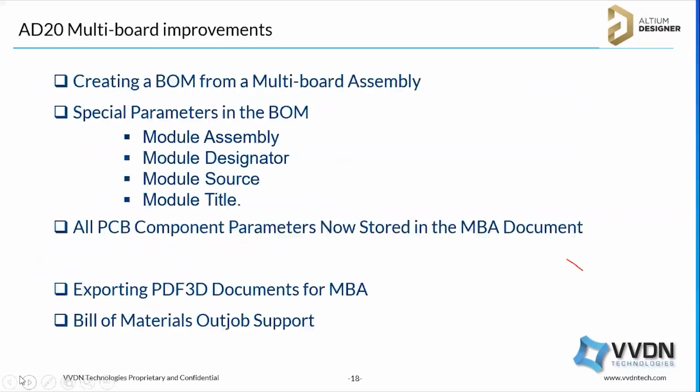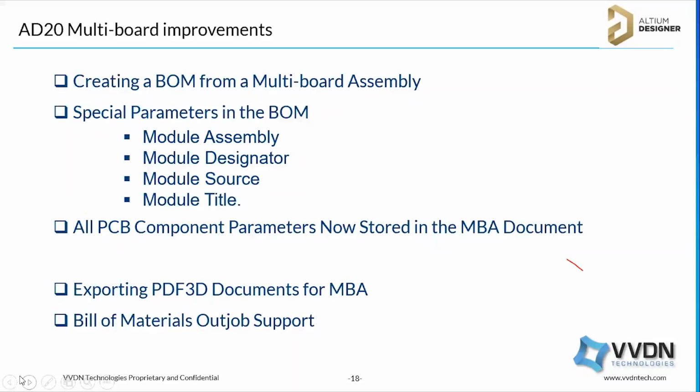And the most recent one is AD20. So what improvements have we made in AD20? Many people have asked for bill of material generation from the multi-board assembly. We have created a complete system with boards, and now I want to generate a single bill of material from the multi-board. Instead of generating a bill of material from each board and finally merging them, I am able to generate a bill of material from the multi-board itself. That is possible now.